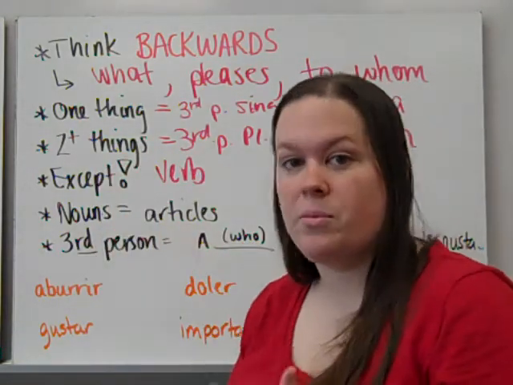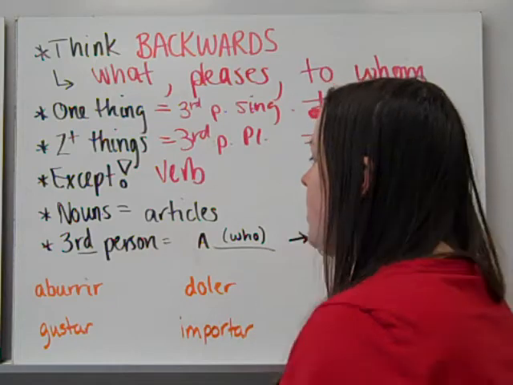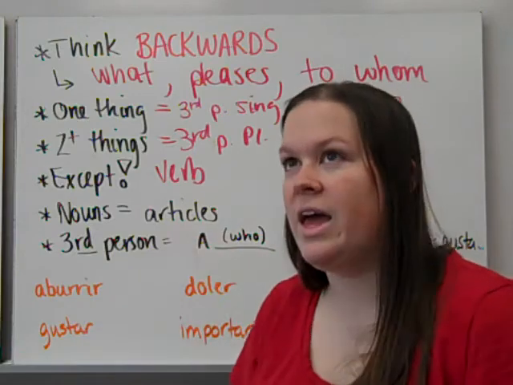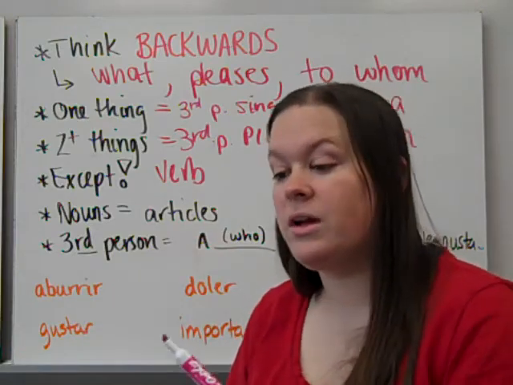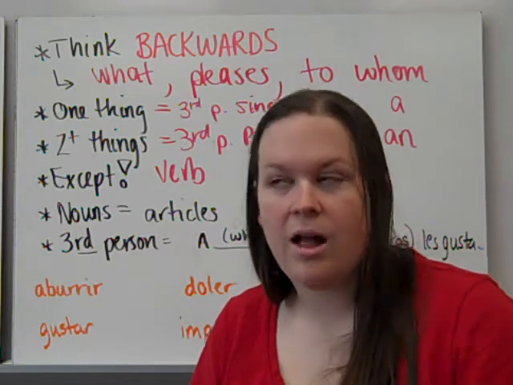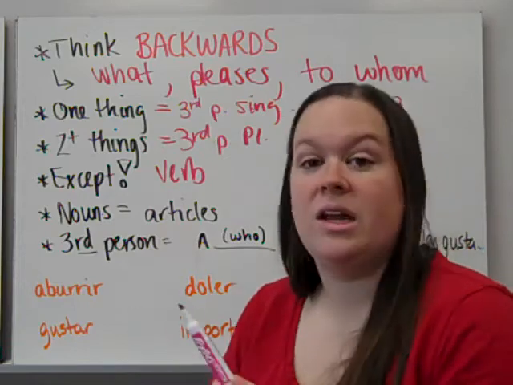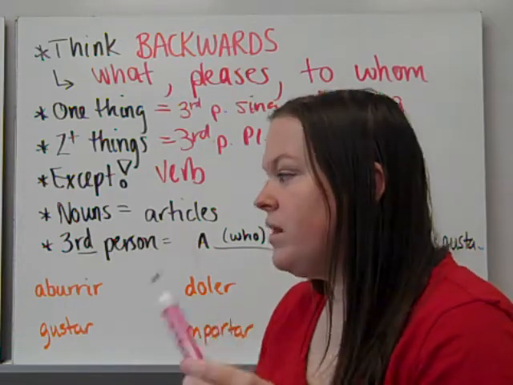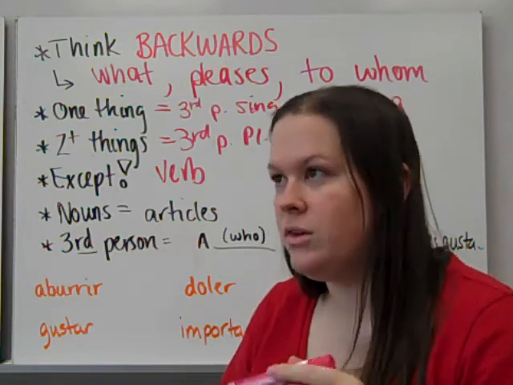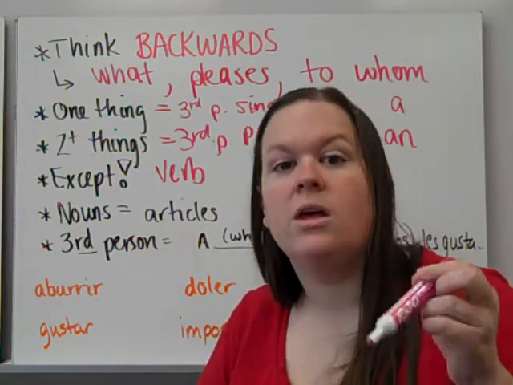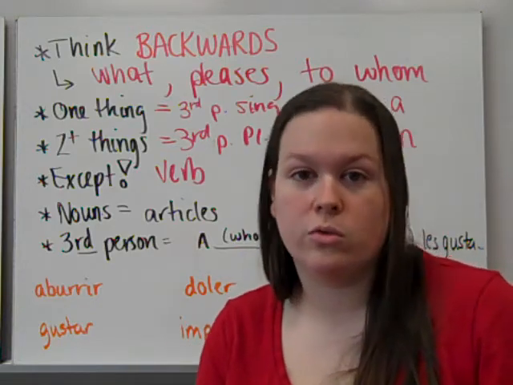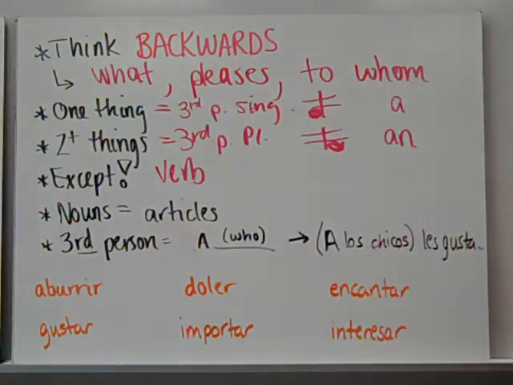So verbs being liked don't follow the same rule. If you have a noun or nouns, you have to use the articles. So if you say, I like cereal, you're not going to say me gusta cereal, you'll say me gusta el cereal. Same as the banana sentence in the previous one. Le encantan los plátanos. I love, or excuse me, he or she loves the bananas. You need your article el, la, los, las, un, una, unos, unas, whatever your article is.